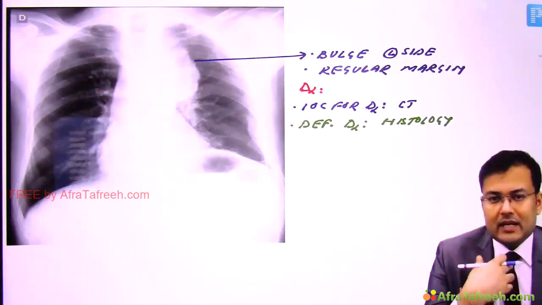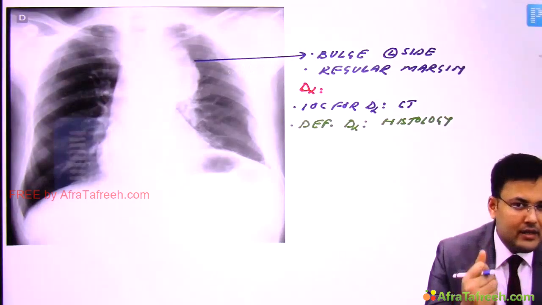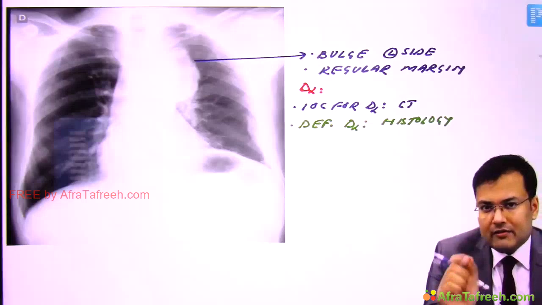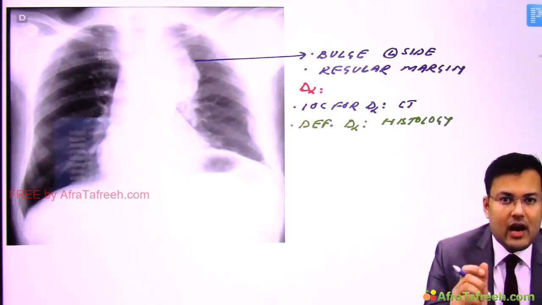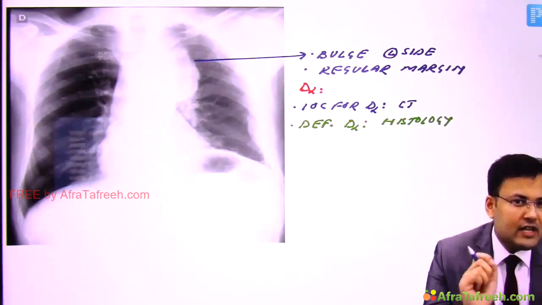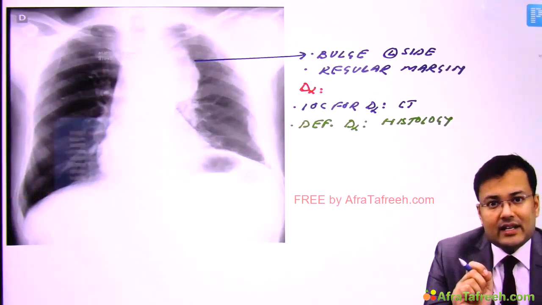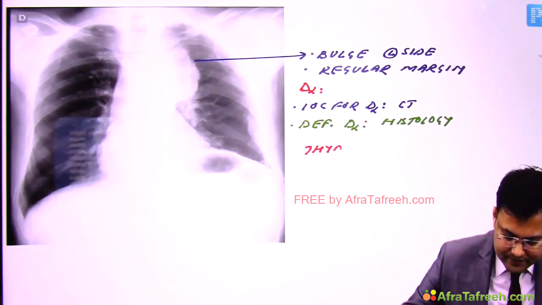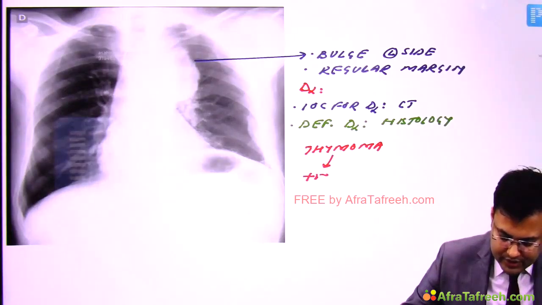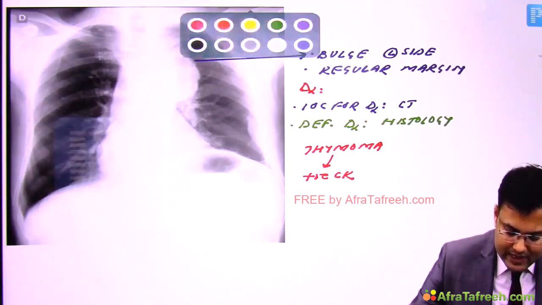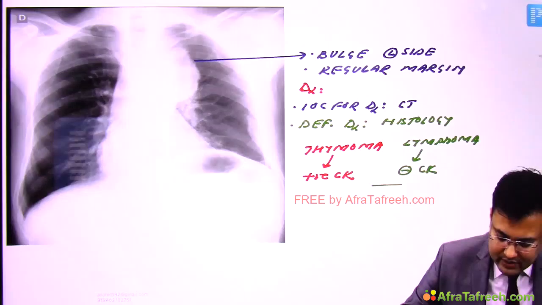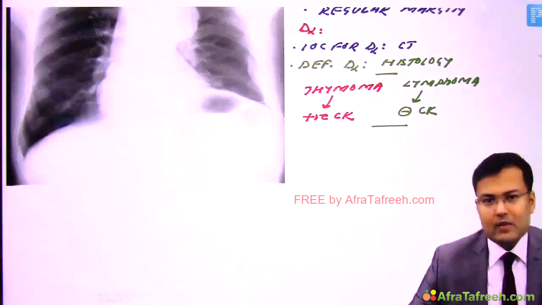Now the second important point. In the anterior mediastinum, thymoma can be there, lymphoma can be there. So how can you differentiate thymoma and lymphoma? On the basis of markers we can easily differentiate. How? Thymomas are positive for cytokeratin, whereas lymphomas are negative. So thymoma is positive for cytokeratin, whereas lymphoma is negative for cytokeratin. So you can easily differentiate thymoma and lymphoma.